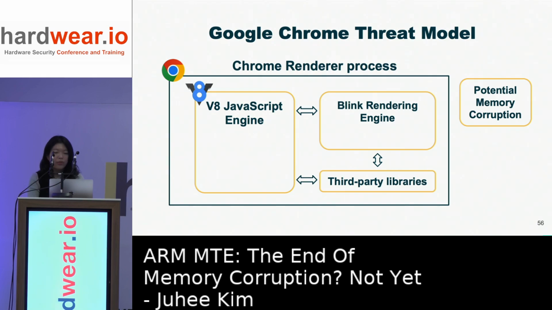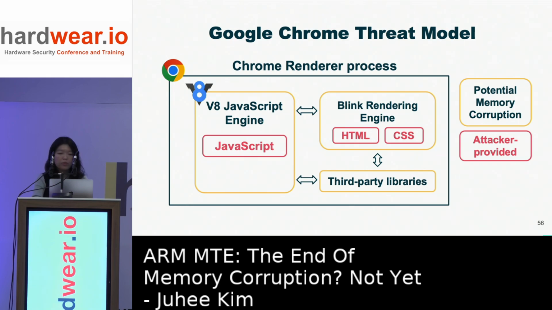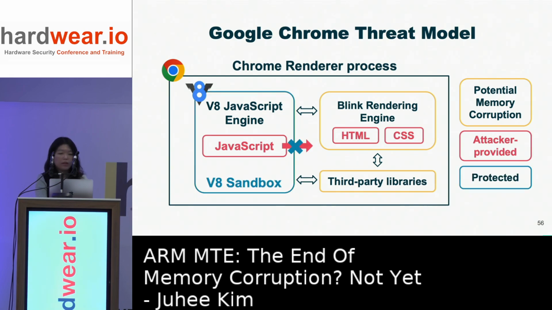In Google Chrome, the renderer process consists of the V8 JavaScript engine, the Blink rendering engine, and other third-party libraries. Attackers can provide malicious JavaScript, HTML, and CSS data, which can trigger memory corruption vulnerabilities in each code base. Since JavaScript code is compiled and run by the V8 engine, it has been the most accessible target.